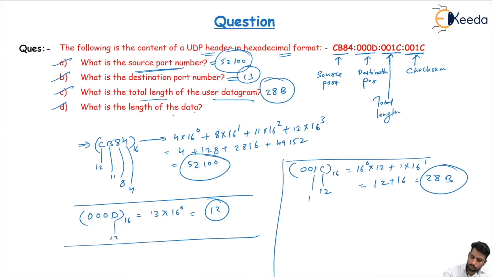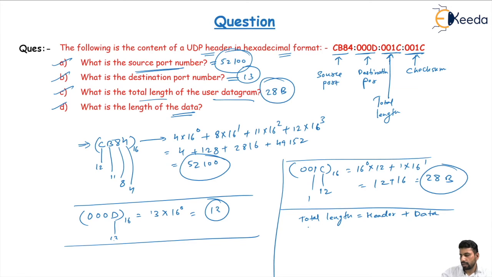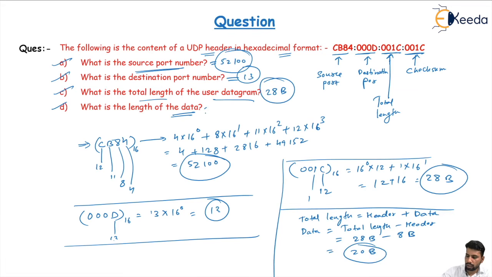Now what is the length of the data? We know total length is equal to header plus data. Then we can easily find the data by subtracting the header from the total length. The total length was calculated above as 28 bytes, and the header is fixed at 8 bytes, so the data size is equal to 20 bytes.